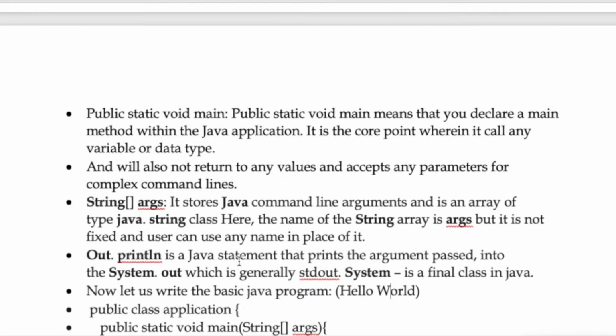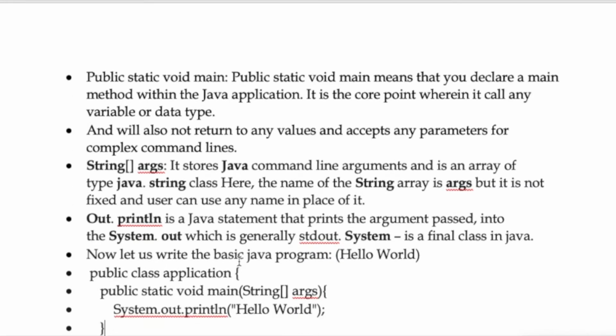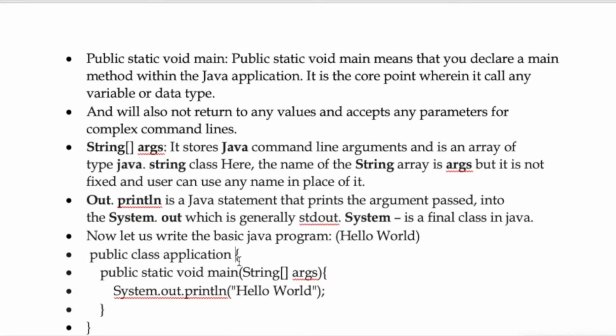Okay, now let us write a basic program. Hello world. public class Application. You can replace this Application with some tutorial name, and we are going to open the parenthesis, public static void main. So here we are going to declare the main function. In C also we declare the int main function. So the main function is a must for any program we are going to perform.